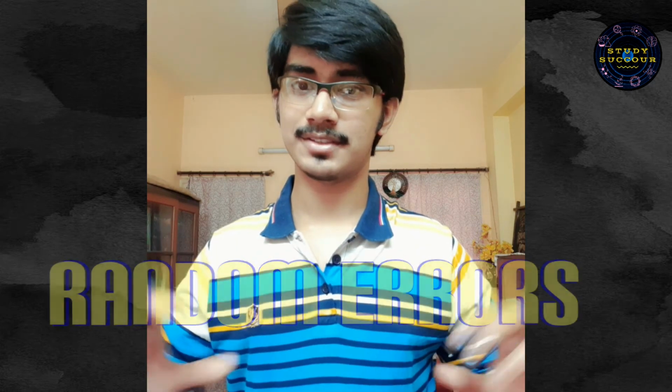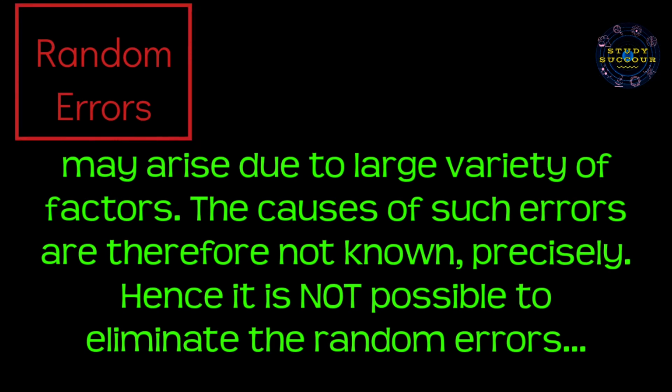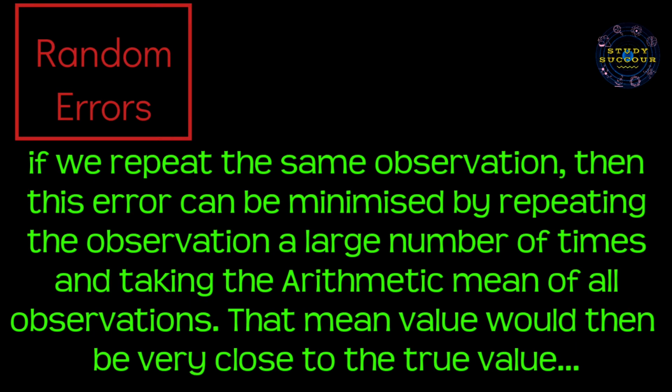Now let's talk about the second type of errors, random errors. Random errors may arise due to a large variety of factors. The causes of such errors are therefore not known precisely. Hence, it is not possible to eliminate random errors. If we repeat the same observation, this error can be minimized by repeating this observation a large number of times and then taking the arithmetic mean of all the observations. That mean value would then be very close to the true value.